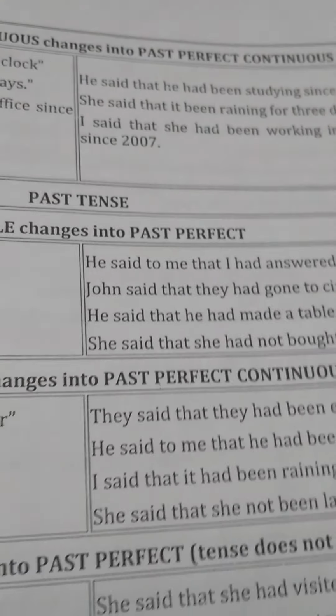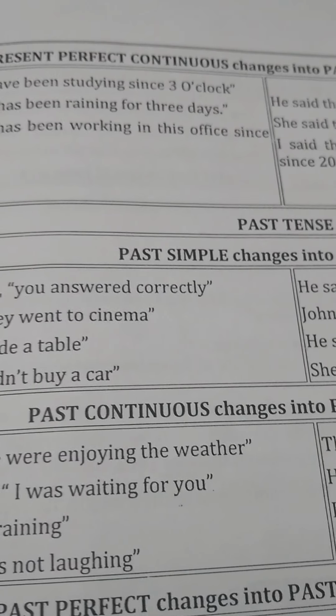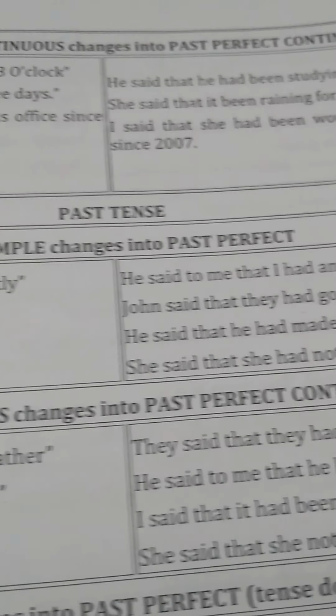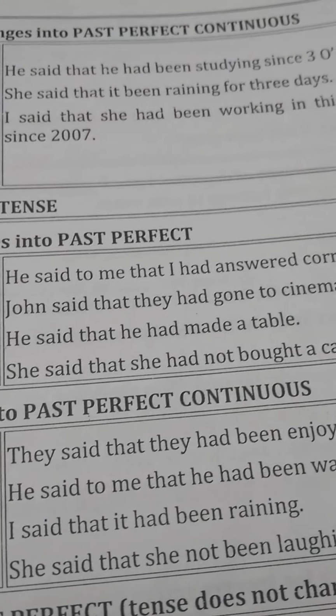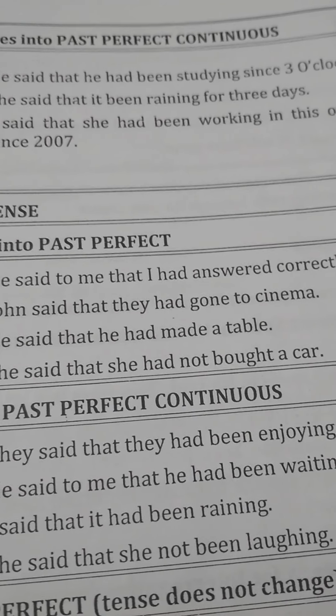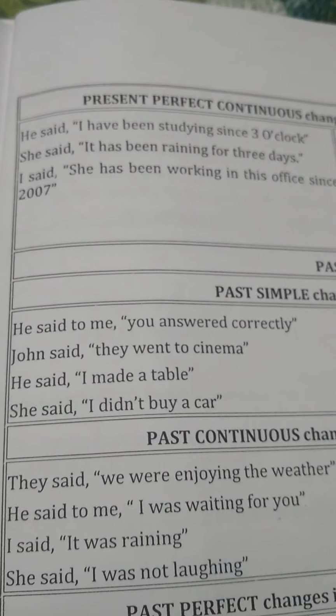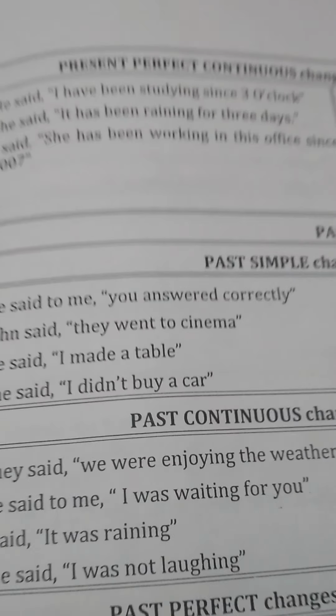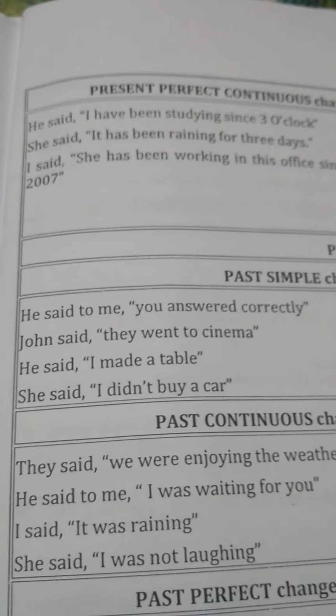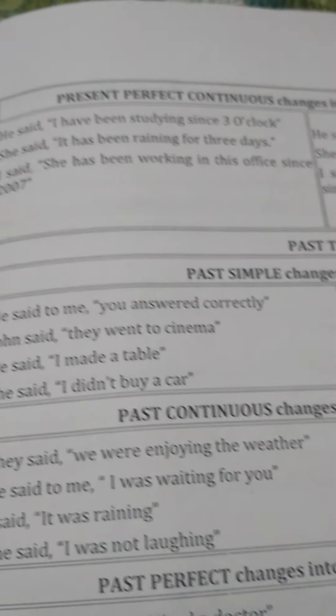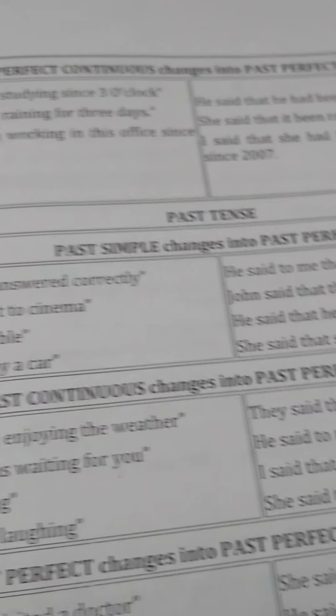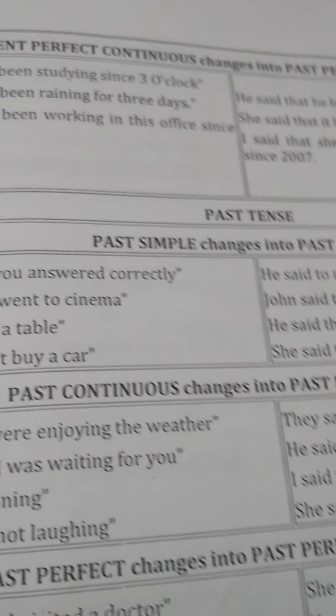Then next sentence: she said, "It has been raining for 3 days." So she said that it had been raining for 3 days. So here present perfect continuous tense converts into past perfect continuous tense.